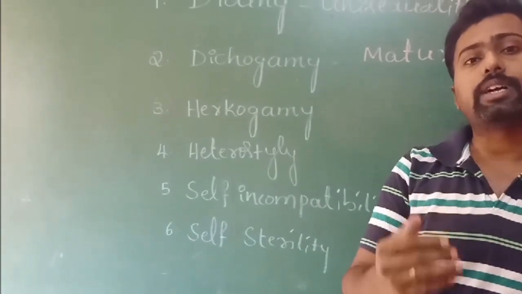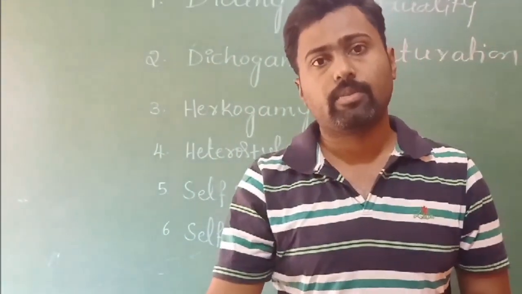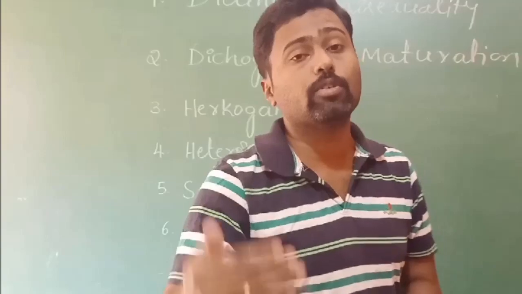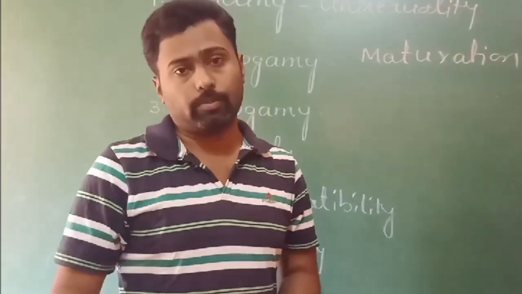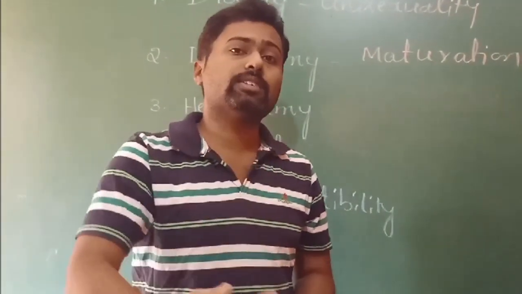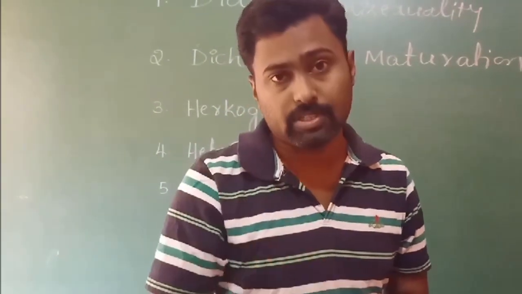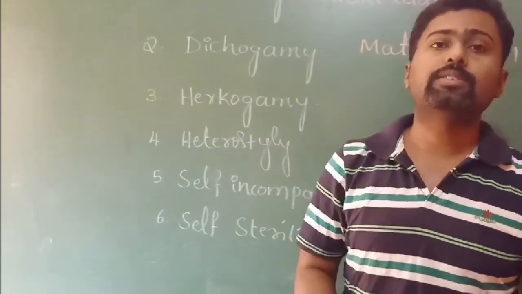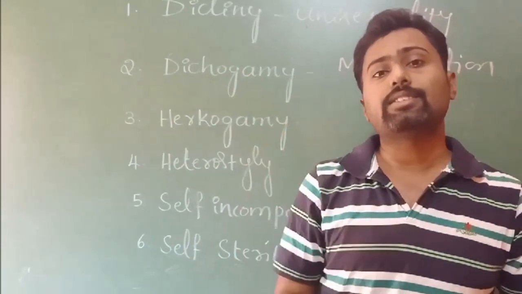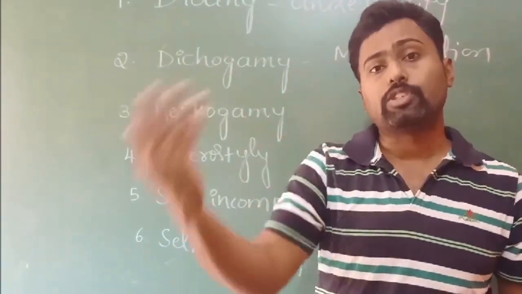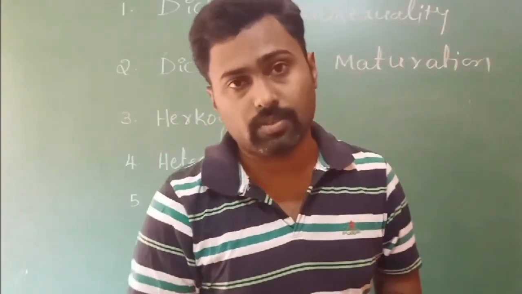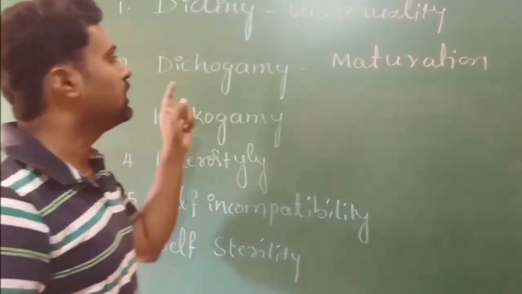Sometimes the androecium matures first, so the anthers dehisce and the pollen grains are released even before the maturation of the stigma or pistil. In some plants, the stigma or pistil matures first, before the dehiscence of the anther. That condition is called dichogamy.